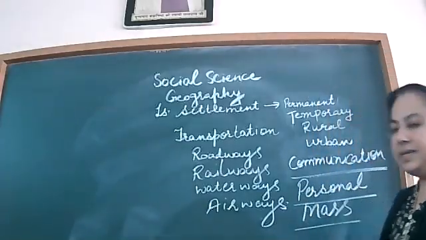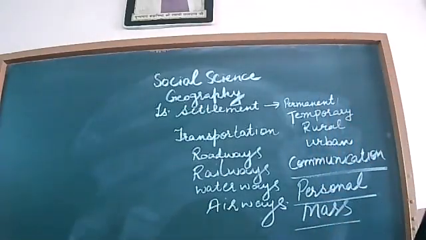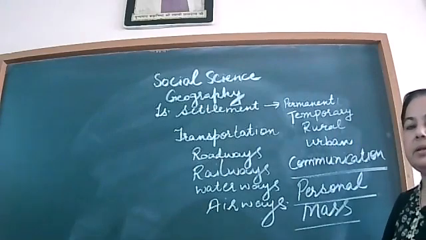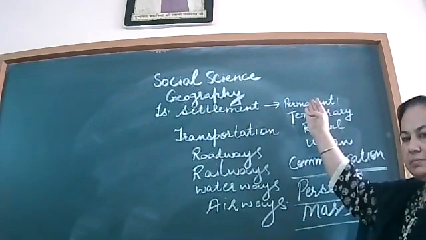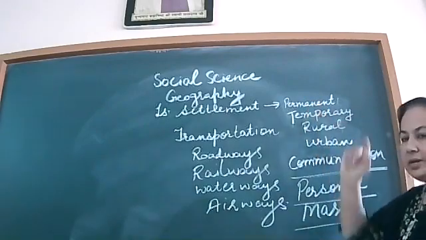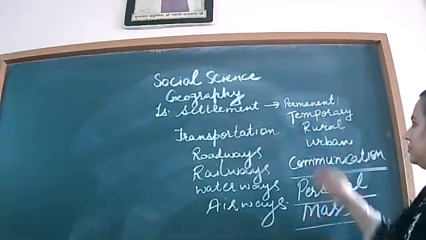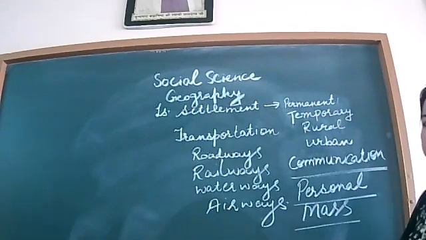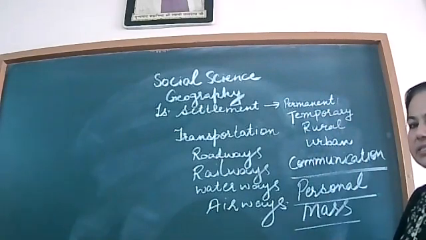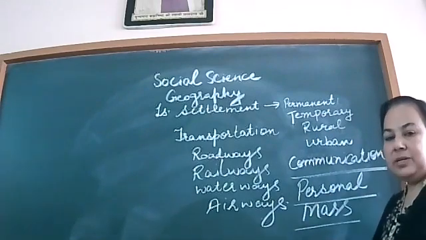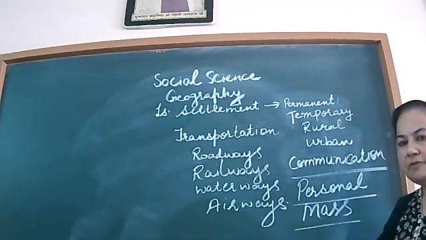Settlement is a place where people build their homes. It can be permanent and temporary. Now, what is permanent settlement? In permanent settlement, people live permanently. For example, we people live permanently in our homes.